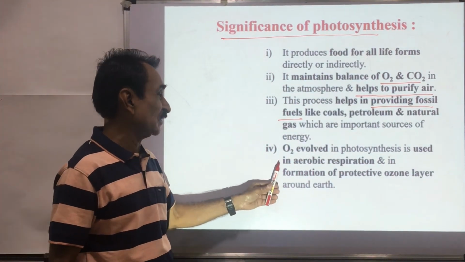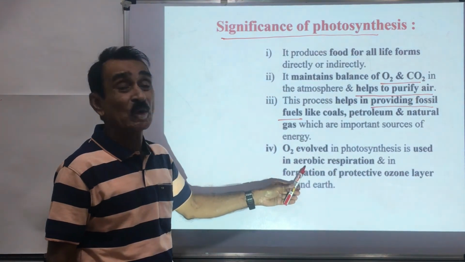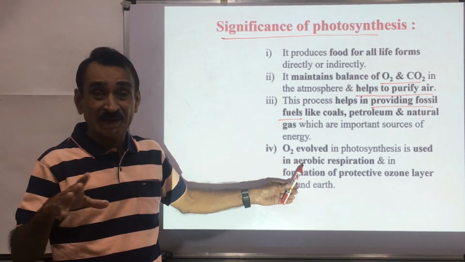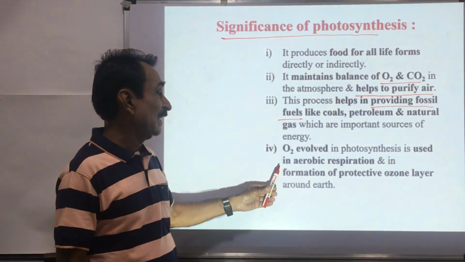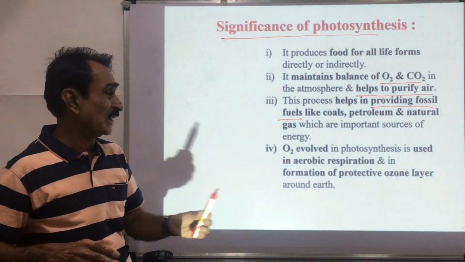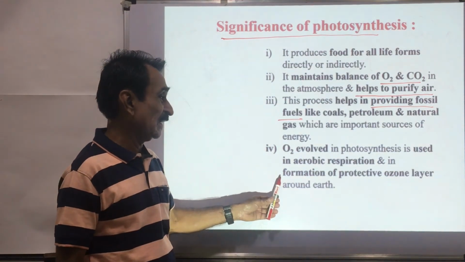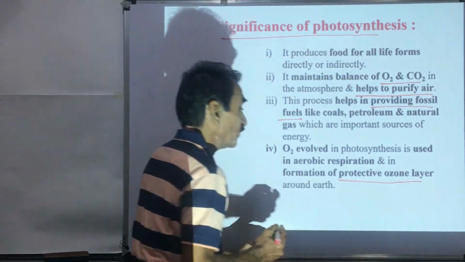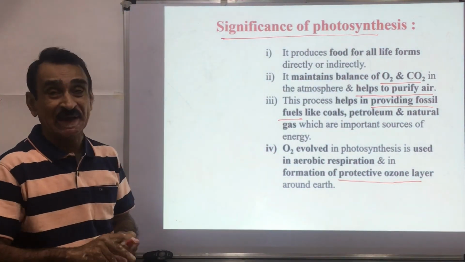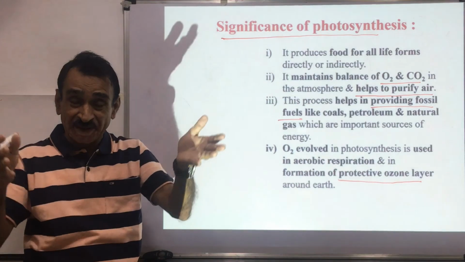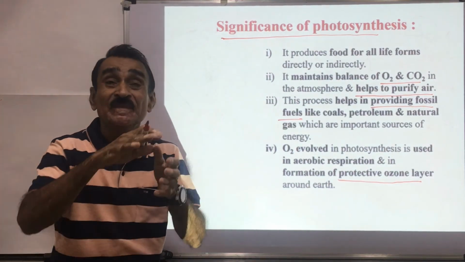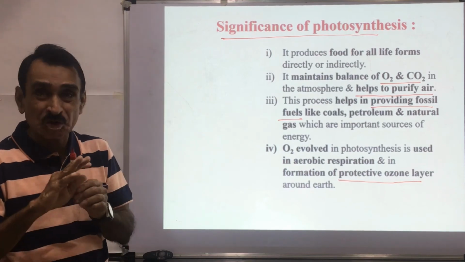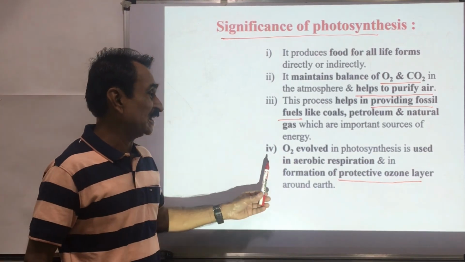Oxygen evolved in the process of photosynthesis is used in aerobic respiration, or the respiration of all the organisms, all the animals, etc. This oxygen comes by the process of photosynthesis. Also important, in the formation of the protective ozone layer around the earth, there is an ozone layer.